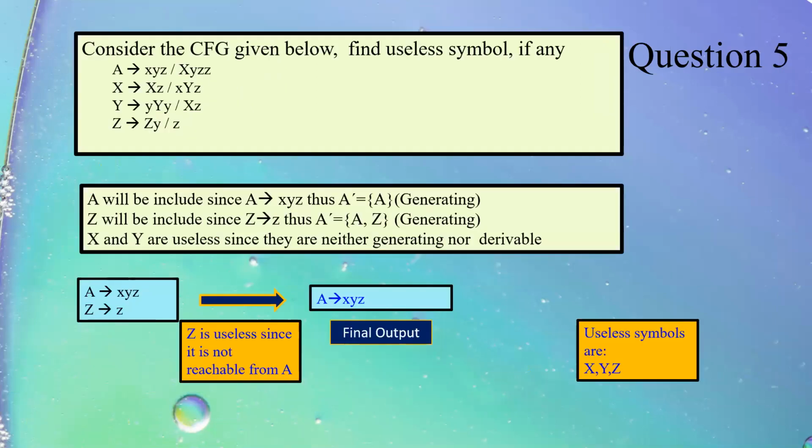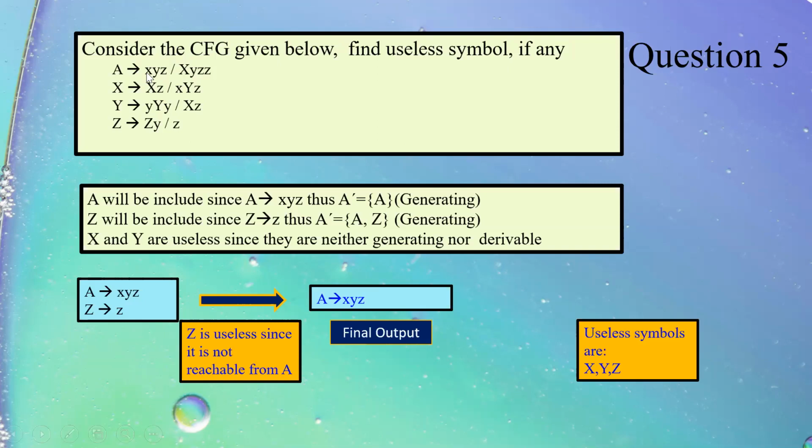I have a grammar. I can have individual question on this. Find useless symbol if any. Why if any? There is a probability that there may not be any useless symbol. There is an equal probability that there is a useless symbol. So I will follow the rule of useless symbol, which says that we will find out generating symbols in 2 rounds and then we will find out derivables.